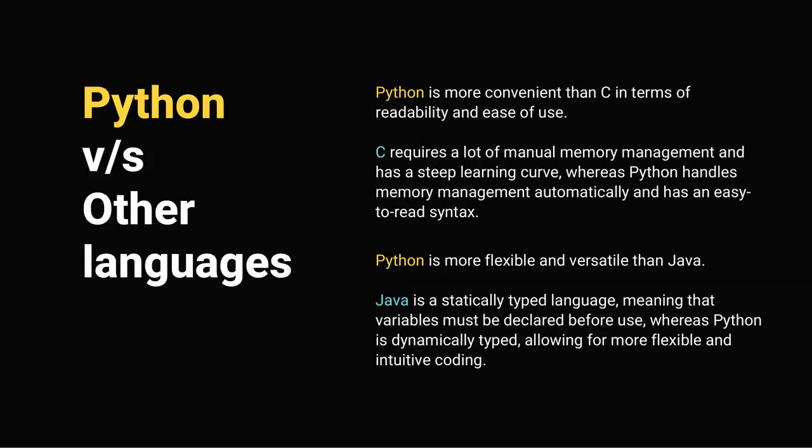Python is more convenient than C in terms of readability and ease of use. C requires a lot of manual memory management and has a steep learning curve, whereas Python handles memory management automatically and has an easy-to-read syntax. It is also more flexible and versatile than Java. Java is a statically typed language, meaning that variables must be declared before use, whereas Python is dynamically typed, allowing for more flexible and intuitive coding.